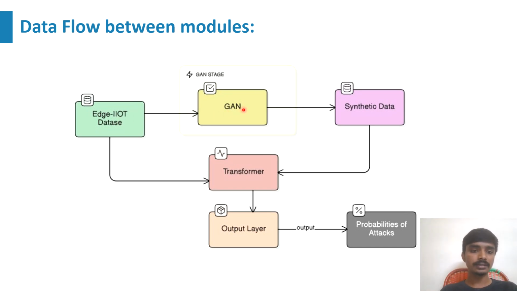The GAN generates the synthetic data, and both the synthetic data, the Edge-IIoT dataset and the collected dataset are given to the transformer. The transformer goes through training and testing and gives the output. The output layer says whether the given input is normal or attack, and it also predicts the probabilities of attacks.